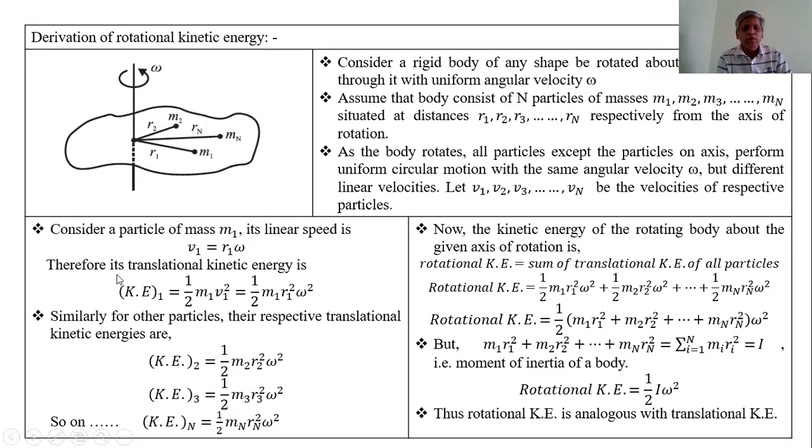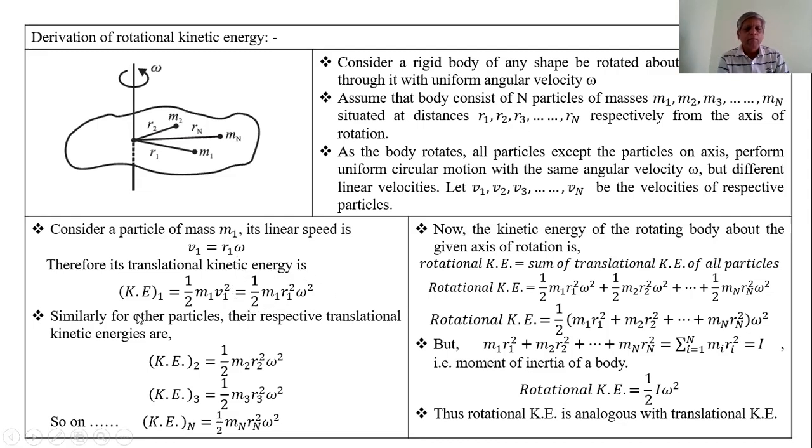Therefore, the translational kinetic energy of the first particle is half m1 v1 square, that is half into m1 into r1 square into omega square, by substituting v1 as r1 omega. This is the kinetic energy of the first particle.